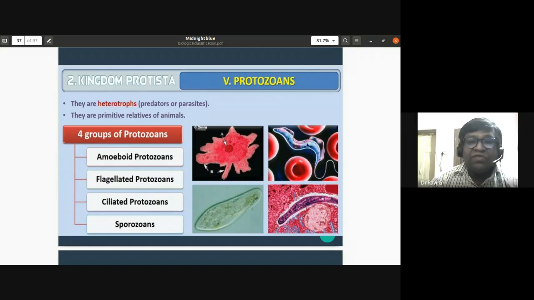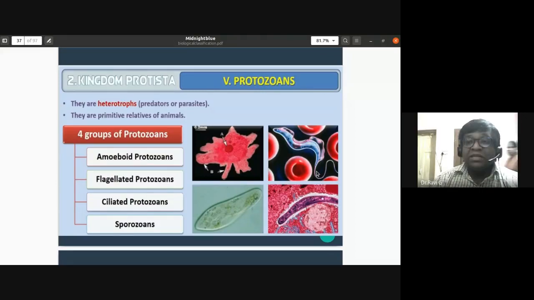The flagellated protozoans, especially this Trypanosoma gambiense, has a flagellum. Trypanosoma gambiense causes sleeping sickness and it is spread by a vector. Vector means insect, the tsetse fly. And it is an endemic disease found in Gambia. So if you are caught in a class sleeping and you say, I have sleeping sickness, it is not possible unless you have visited Gambia recently. You are just sleeping, not suffering from sleeping sickness.